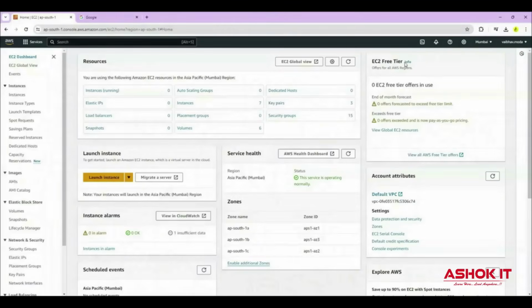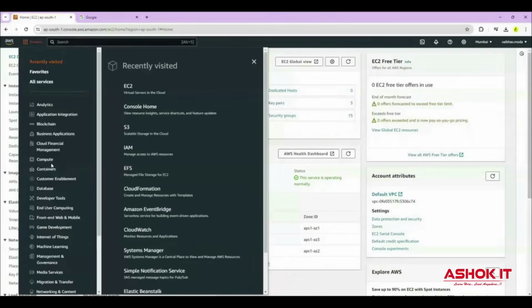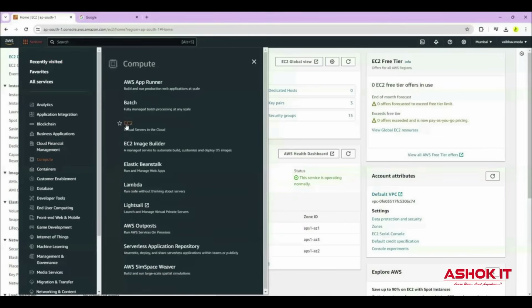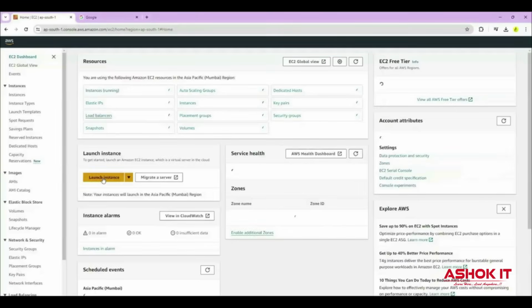Here I logged into my AWS account. You can go to services and select the compute option. Here you can see EC2, which is used to create virtual servers in the cloud. Select this EC2. Here there is an option called launch instance.